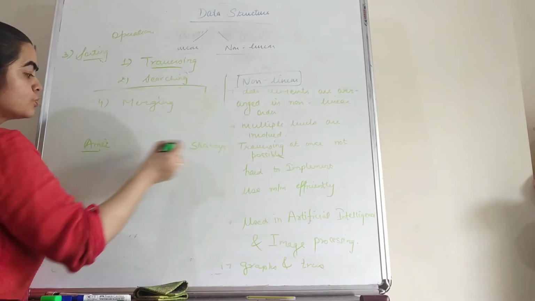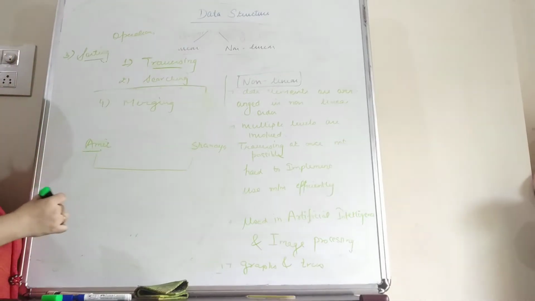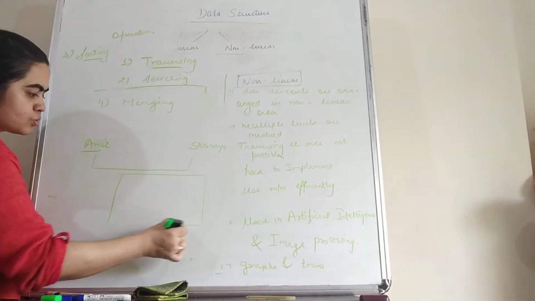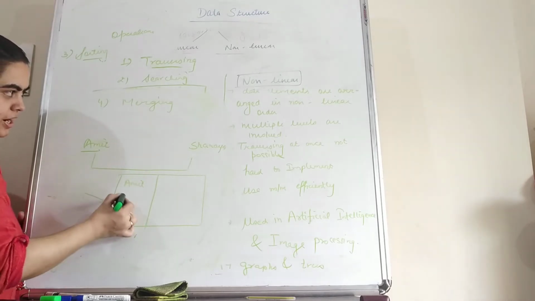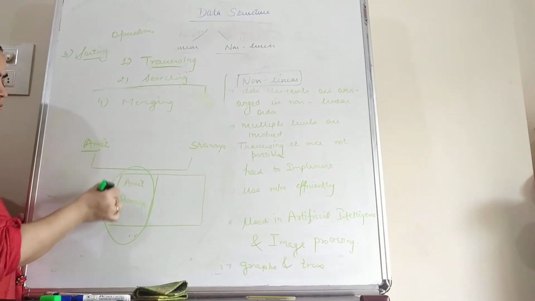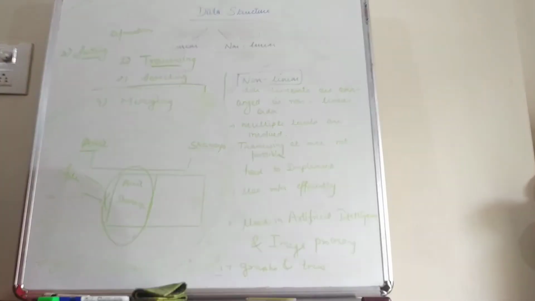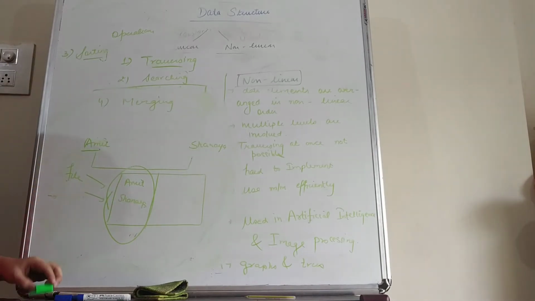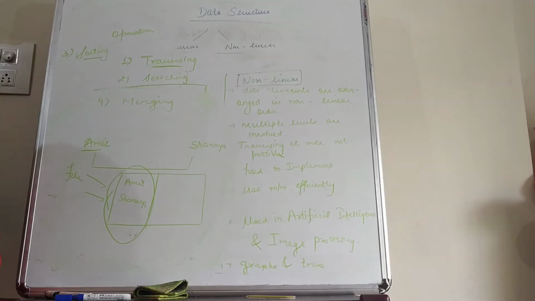Using a merging algorithm we can merge these two records and put them in a single file. So here Amit is there and the second record is of Shanaya. Both collectively are known as a single file. A single file is a collection of a number of records, so in order to collect a number of records, we can use the merging process.